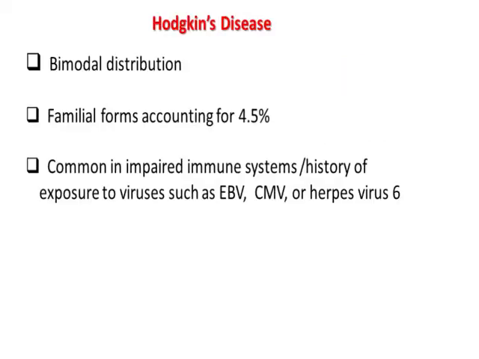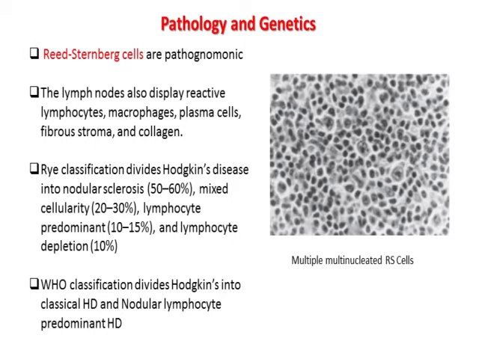Hodgkin's disease shows a bimodal distribution pattern. Peak incidence is seen in adolescents, and the next peak is seen in the older age group, usually more than 50 years of age. Familial occurrence is seen in 4.5% of the cases. They are usually seen in patients with impaired immune system with a history of exposure to the Epstein-Barr virus, cytomegalovirus, and herpes simplex virus 6. Pathologically, presence of Reed-Sternberg cells is pathognomonic in histopathology.